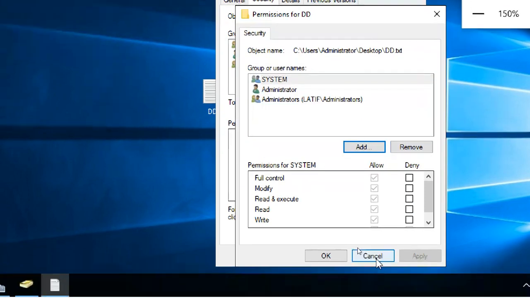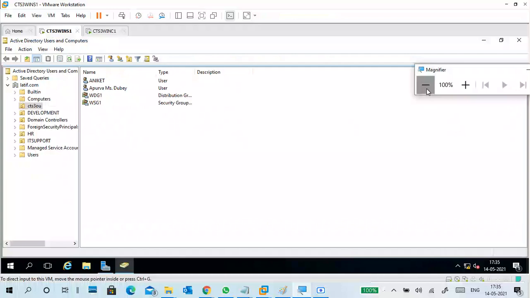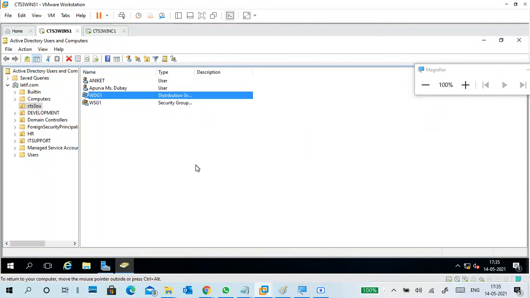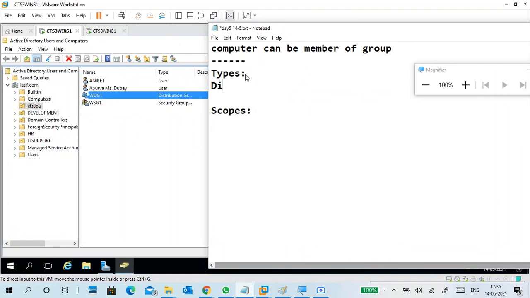What that means is distribution groups are only for mail communication purpose, for group mail communication only. Theoretically a distribution group does not have a SID, but last time I checked, the security identifier is there. Okay, we cannot give permissions.